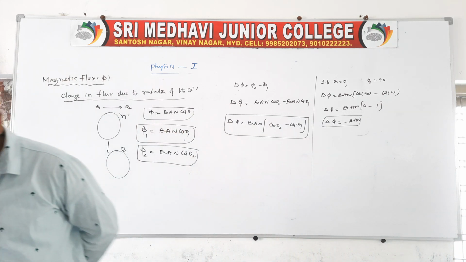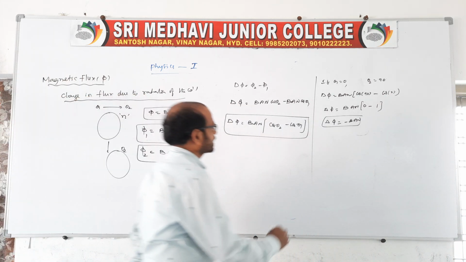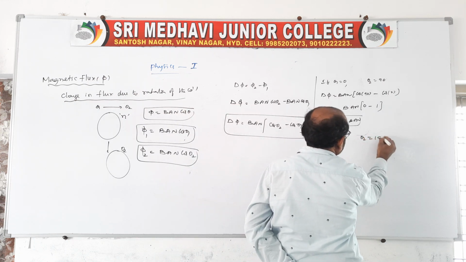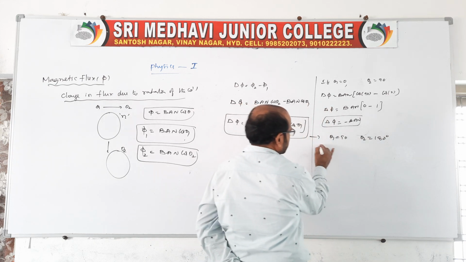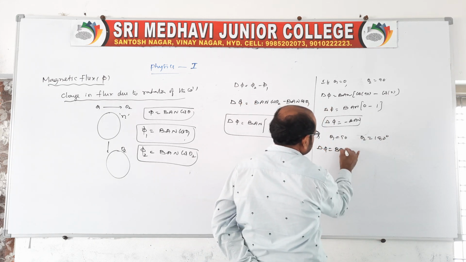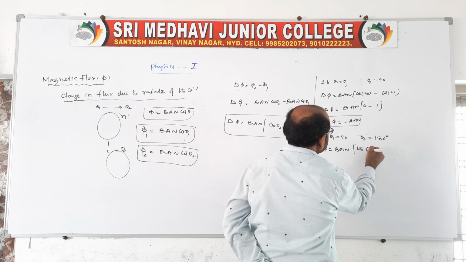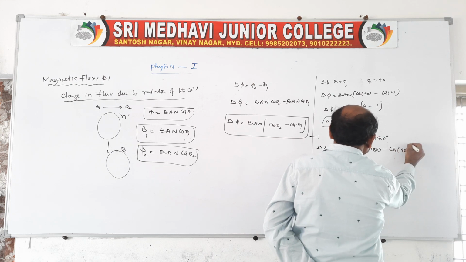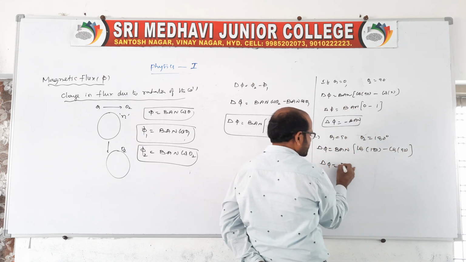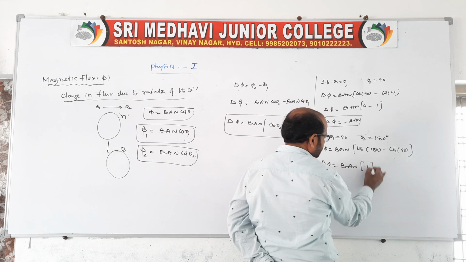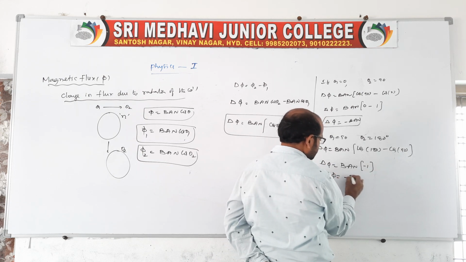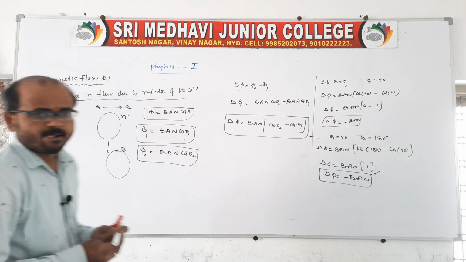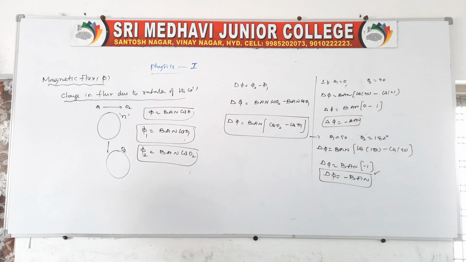Clear? Second case: if theta 1 is 90, theta 2 is 180. So, delta phi is equal to BAN (cos 180 minus cos 90). Then delta phi is equal to BAN times minus 1, so delta phi is equal to minus BAN. This is case 2.